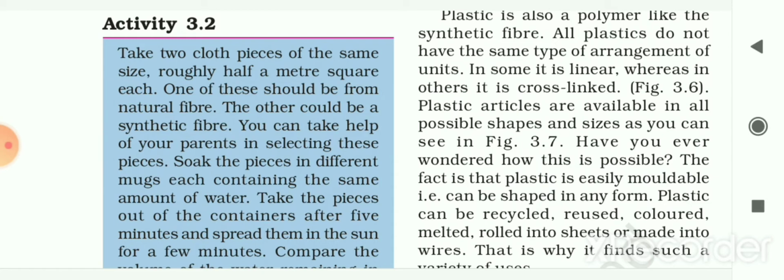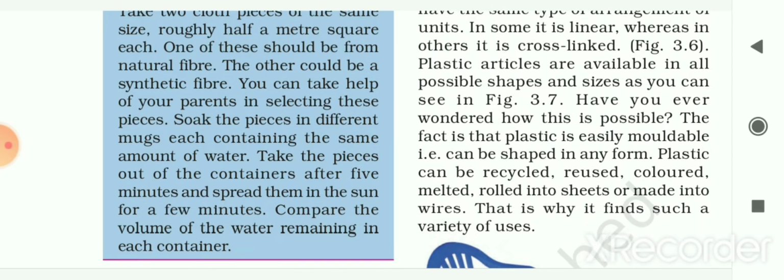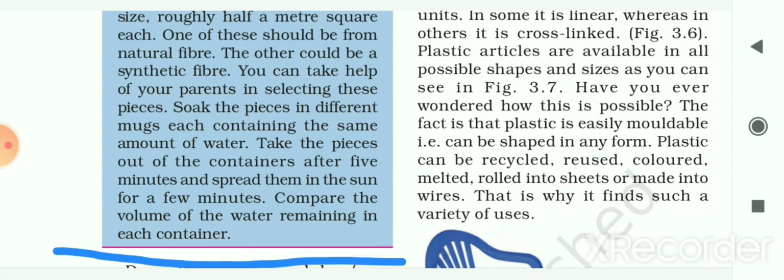For this activity, take two cloth pieces of the same size. The size is roughly half a meter square each. That means the length should be around half a meter and the width should also be around half a meter. Now one of those should be of natural fiber and the other should be a synthetic fiber. You can take the help of your parents in selecting these pieces, to know which one is natural fiber and which one is synthetic fiber.